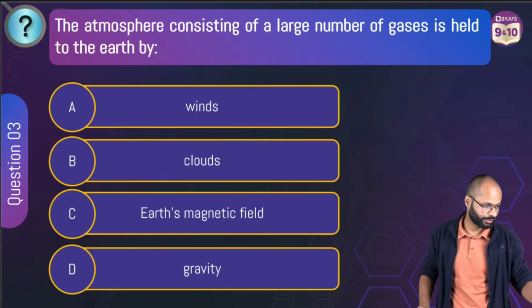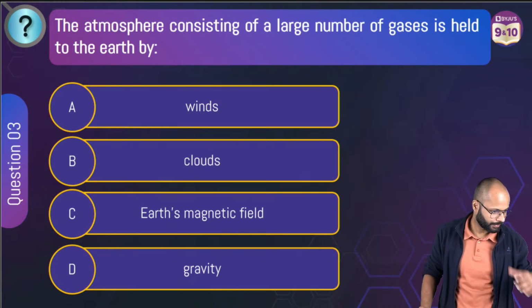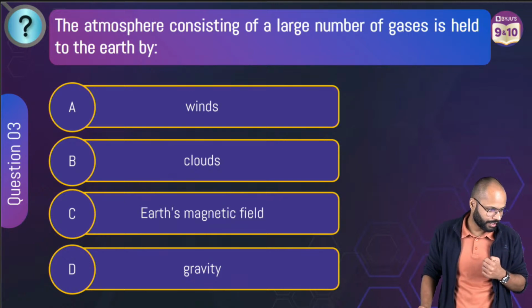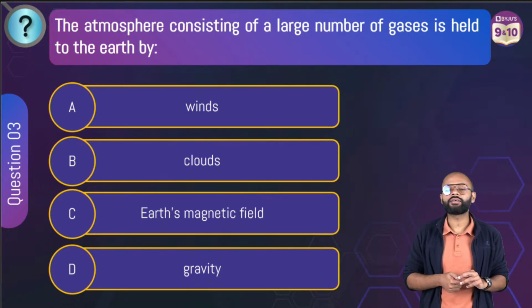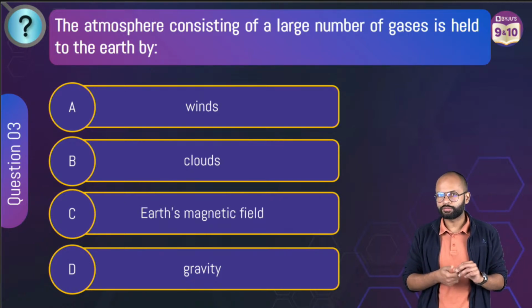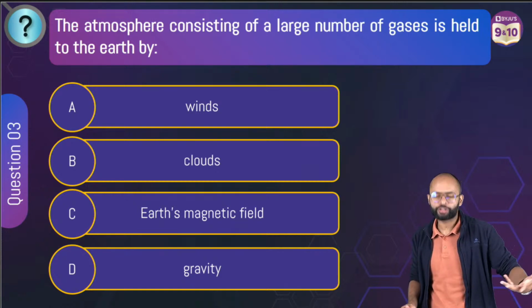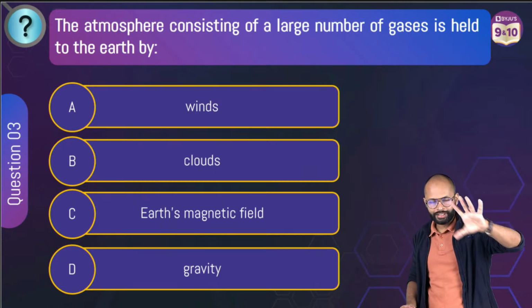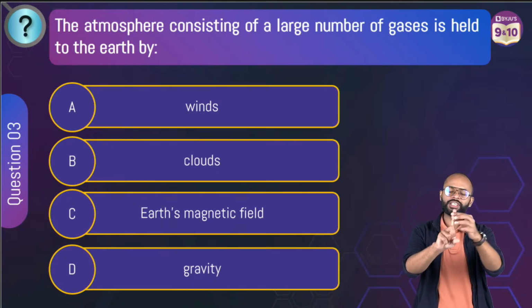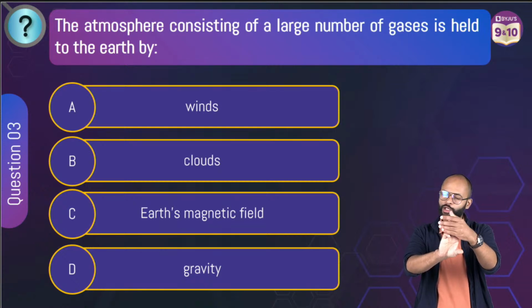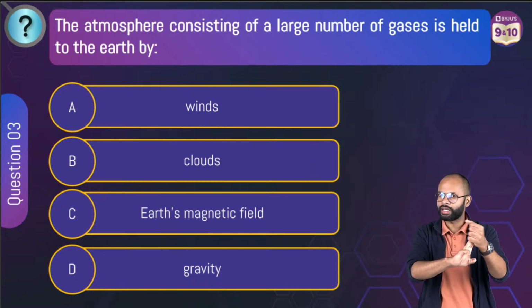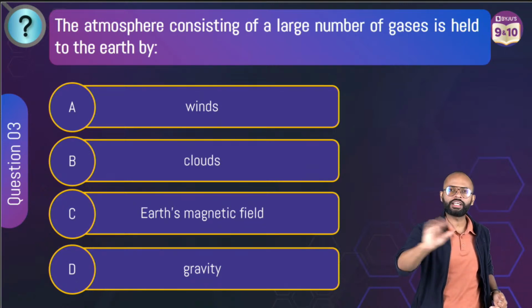चलो. Next question. The atmosphere consisting of a large number of gases is held to the earth by, again, very easy question. Are 10 times hard than boards. Aditya, in your board examination, no, they are preparing you even for the worst questions, right? It's okay, you attempt all those questions, but for the boards now, please make sure NCERT, in-text question, exemplar, you are able to solve these 3. अगर ये 3 हो गए ना, तुमको बोर्ड में कोई हिला नहीं सकता. Nobody can touch you in boards.